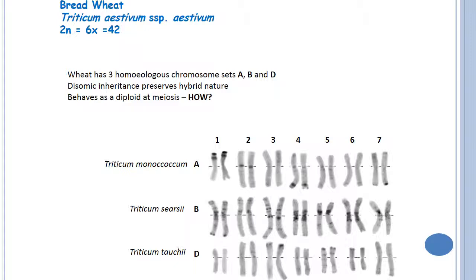Coming to bread wheat, that is Triticum aestivum species aestivum. The chromosome number is 42. Wheat has three homologous chromosome sets A, B, and D. Disomic inheritance preserves hybrid nature, behaving as a diploid at meiosis. How it behaves will be addressed in the last slides.